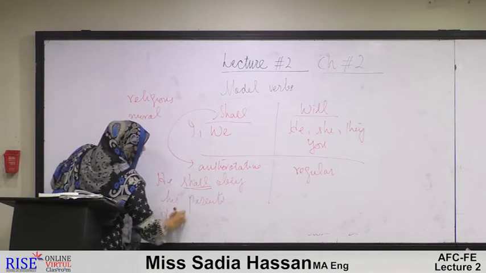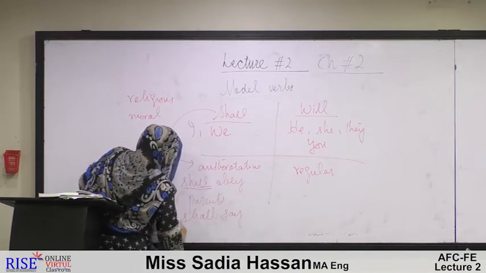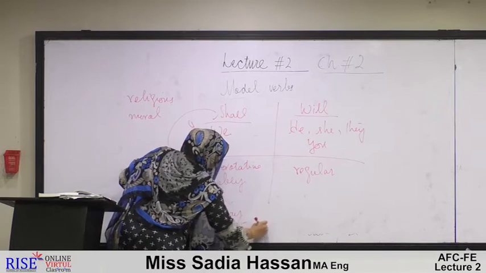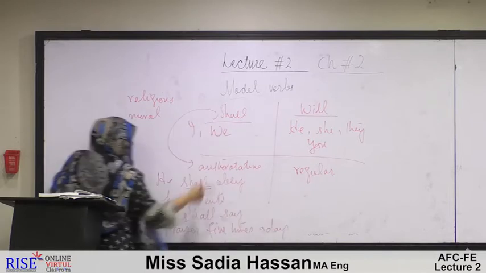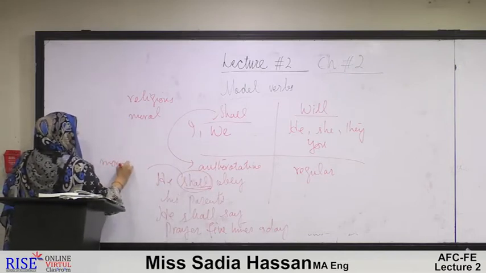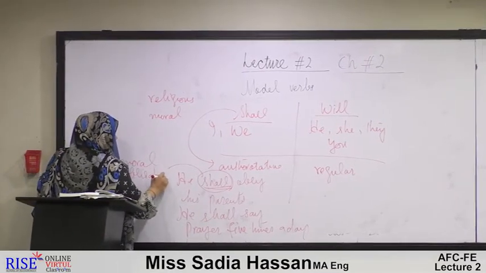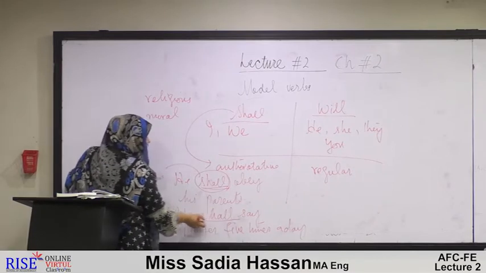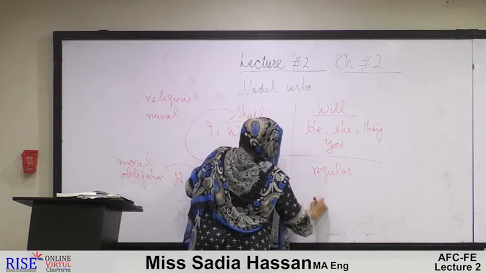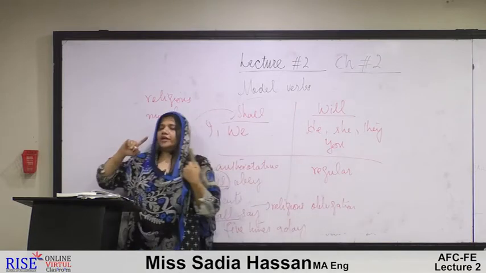He shall say prayer 5 times a day. Here shall was being used in the context of moral obligation. And in the second sentence, shall is being used as the religious obligation. So shall is more authoritative as compared to will.